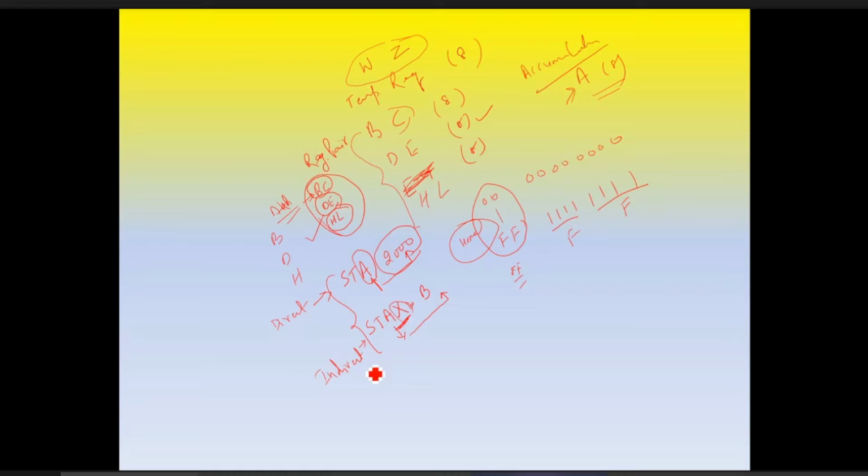Okay, it means in this one we are not specifying any address. We are not specifying address directly. So it comes under direct addressing mode and this is indirect addressing mode. So for the instruction set for register pair, it is different. For a single register, it is different.